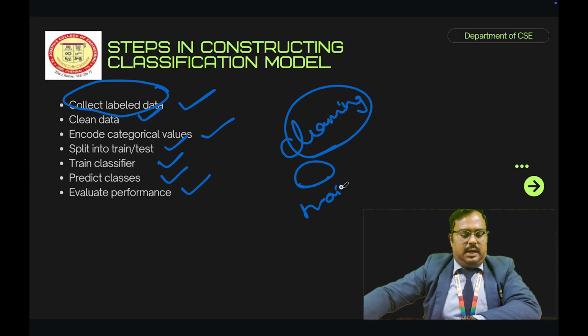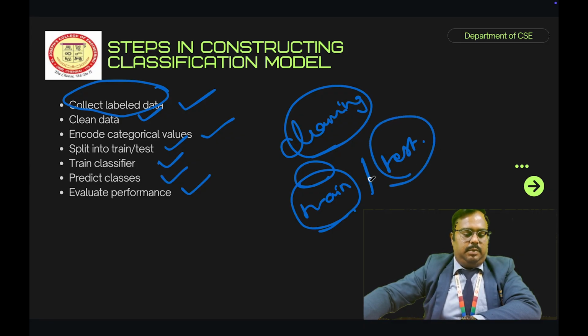So next one, train classifiers. Train classifiers is nothing but training the classifiers based on the requirement. Next one is predict classes. Predict classes means we have to predict the classification of the particular model. Finally, we have to evaluate performance. What is meant by evaluate performance? Evaluate performance means evaluating the model to see whether it is properly trained or not.